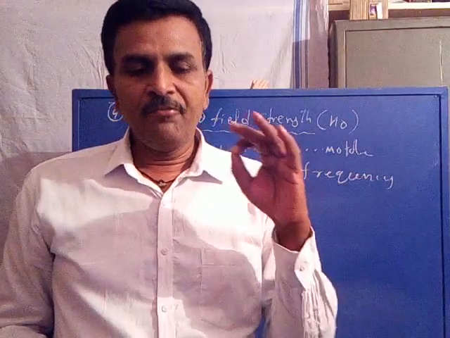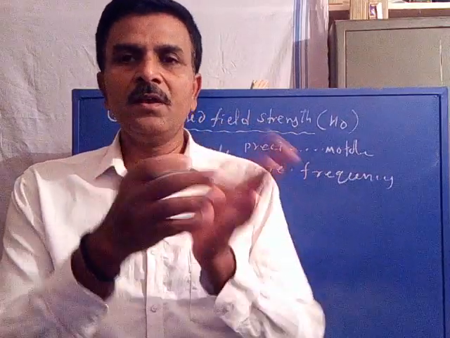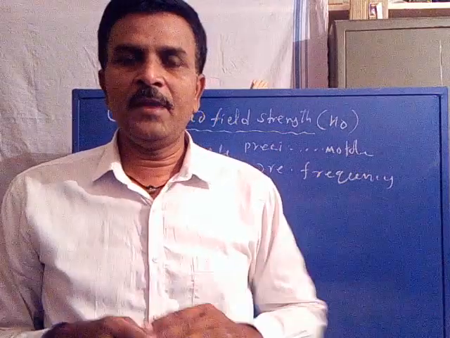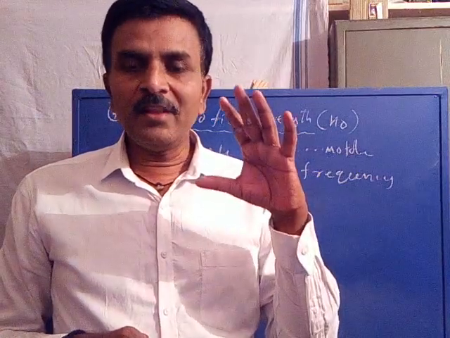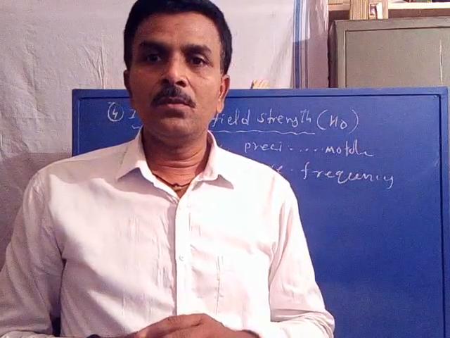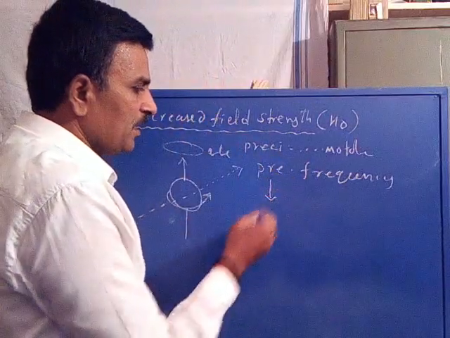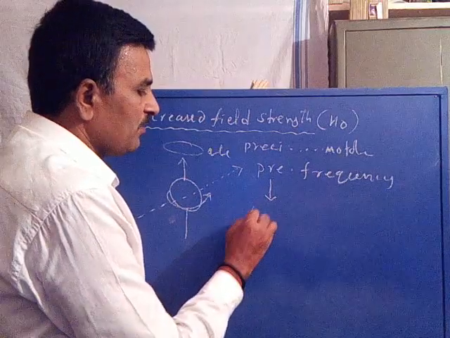Now, when the precessional frequency becomes equal to the frequency of the instrument,